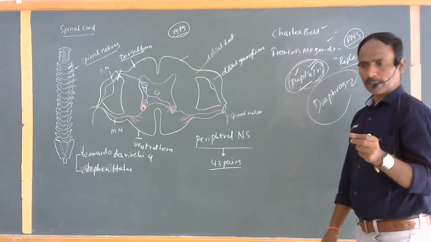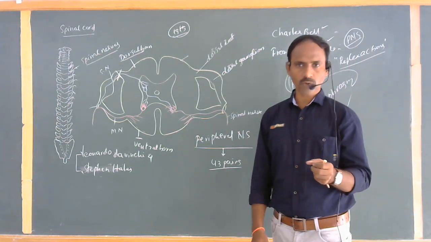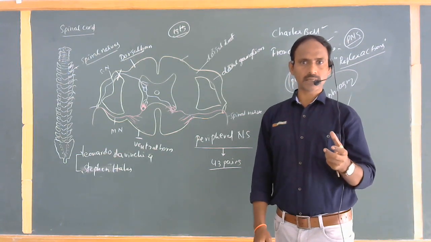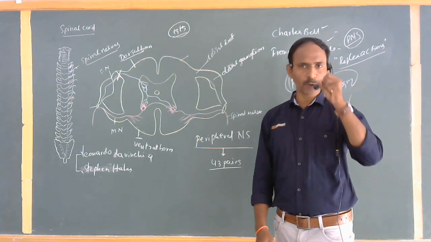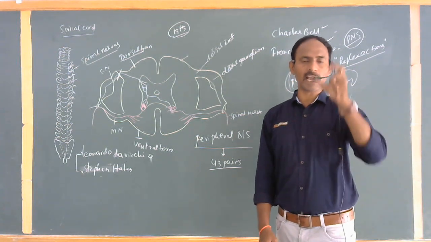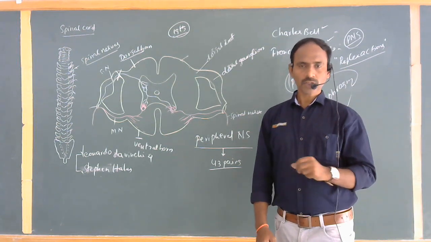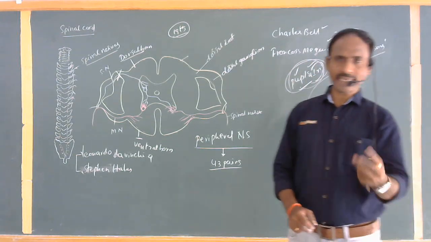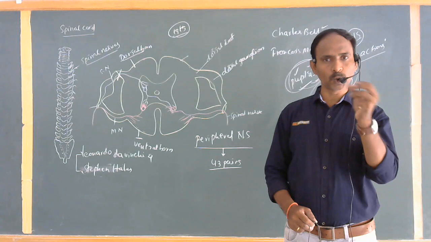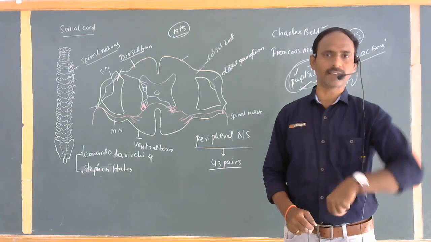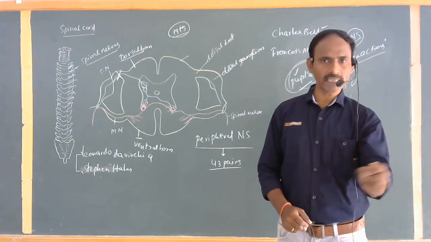For example, when dim light is available, how is it possible to see? At that time, the pupil and iris gradually increase in diameter. So when the light is gone, our pupil gradually increases in size to accommodate more light, to observe the objects in our surroundings.